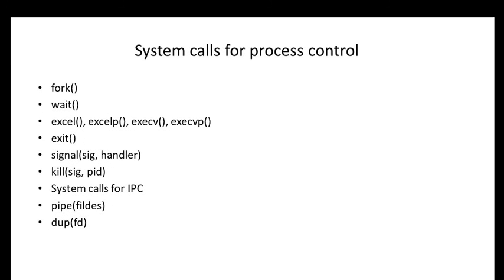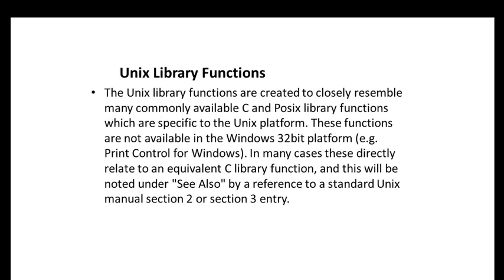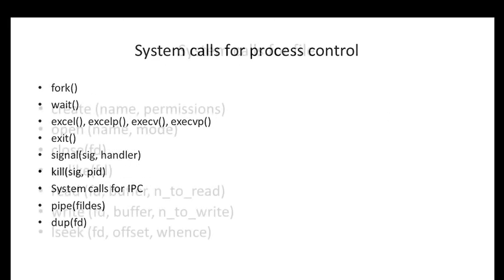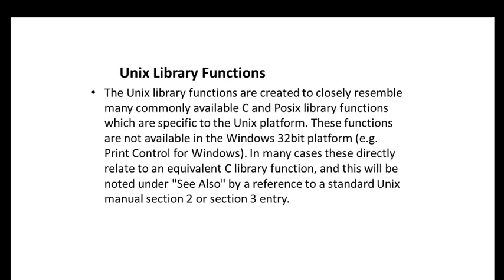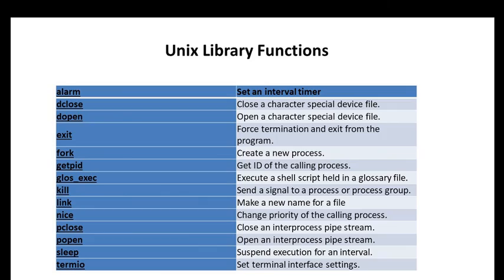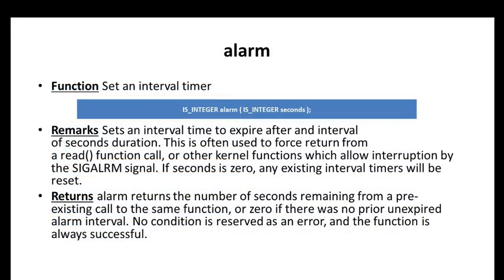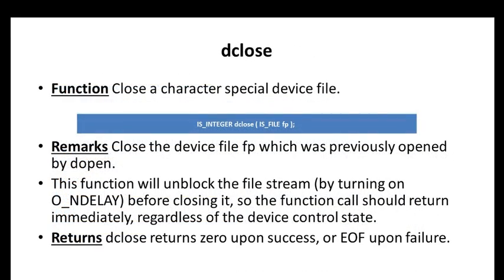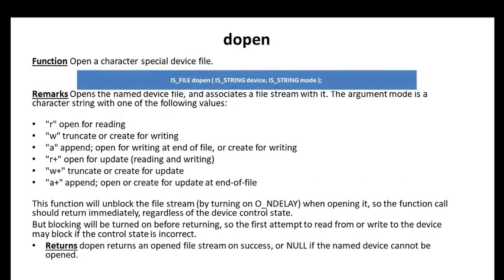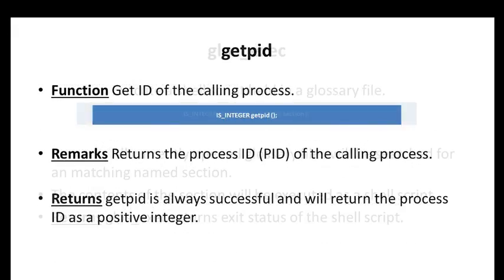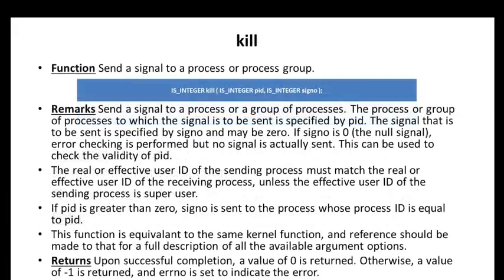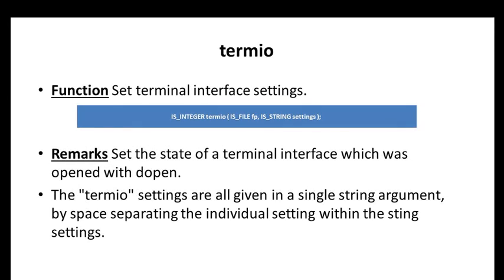The system calls and functions are alarm, dopen, dclose, exit, fork, getpid, glos execution, kill, sleep, and termio. These are all the system calls and library functions that we'll use in Unix.